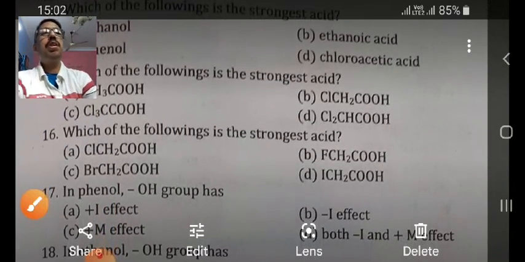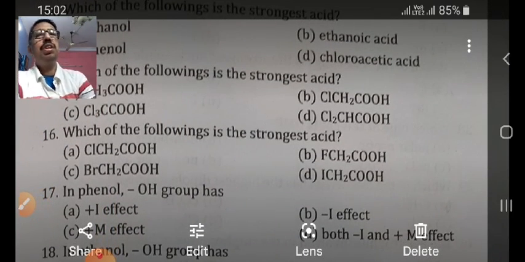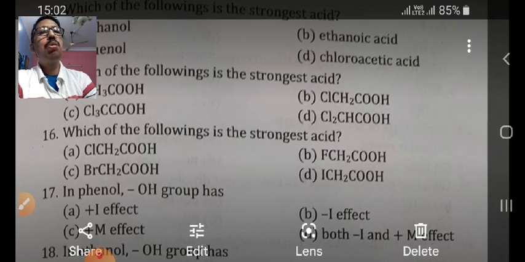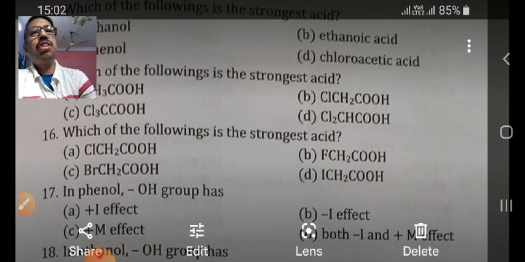Now move on to the next topic. Which of the following is the strongest acid? There are 4 options given and 4 different types of halogens given. And as we know, halogens are electron withdrawing groups, so the greater the strength of the electron withdrawing group, the more the acidic strength.